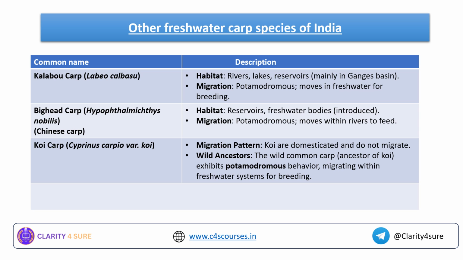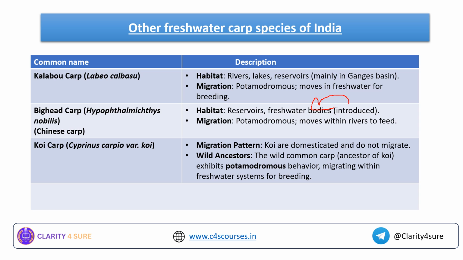Next comes your big head carp, that is also known as the Chinese carp. What is the habitat? Reservoirs, freshwater bodies. See, this is an introduced carp. This has been introduced into the freshwater bodies. And migration, we know it is a potamodromous migration. Koi carp,